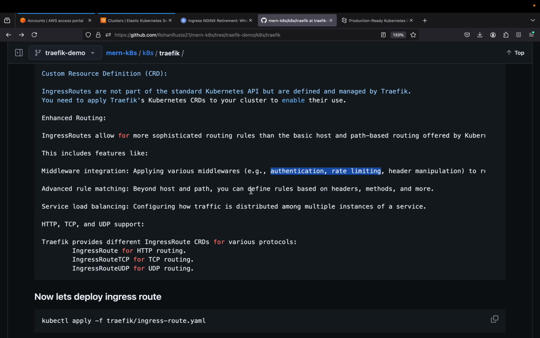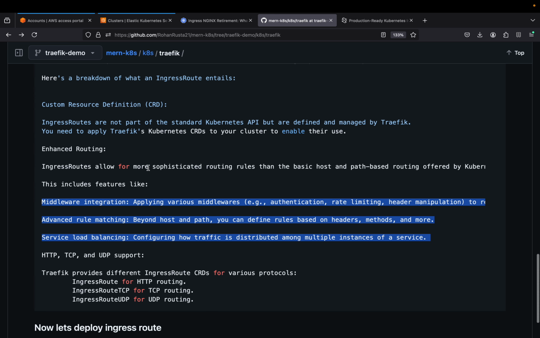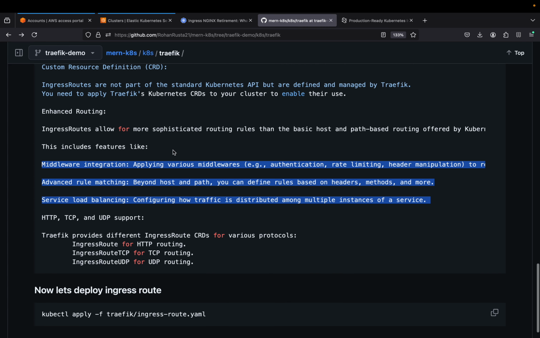And in the advanced rule matching, beyond host and path, we can also define rules based on the headers, methods, and more. So this thing we need to check in the documentation, because I have not implemented this in this demo. It's a simple demo where we will be using the HTTP protocol to list down the rules. Then service load balancing, so configuring how traffic is distributed among multiple instances of a service.